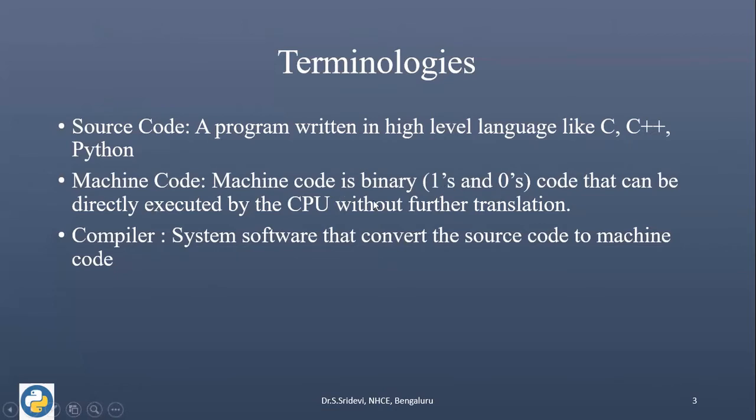Machine code is nothing but binary code that can be directly executed by the CPU without any further translation. So when we write the program in source code, we need to convert that into machine code. For that, we need a software. That software is system software. Here it is the compiler. So the compiler is going to convert the source code into machine code.